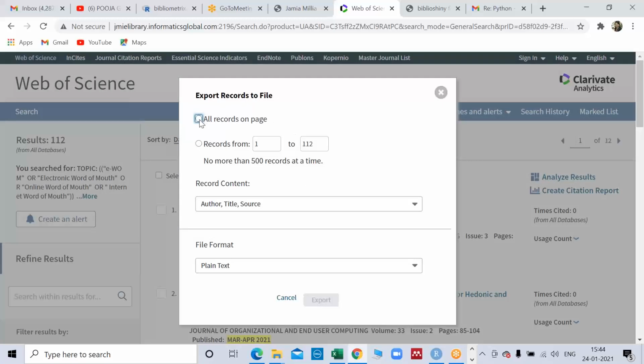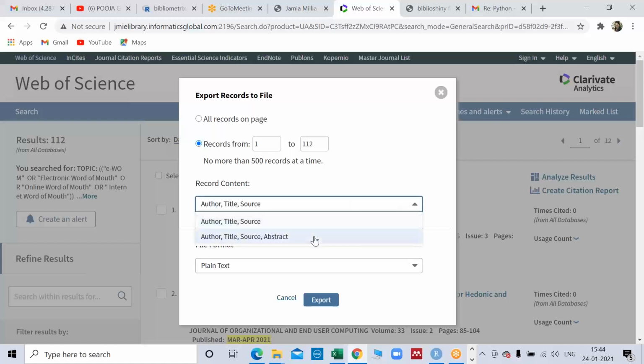If you choose the current page, then it will take only 10 records, because on the page you were seeing 10 papers. If you say records from 1 to 112, by default you cannot take more than 500, right? So it will take the first 500, then you have to move to another 500, like that, but it cannot take more than 500.